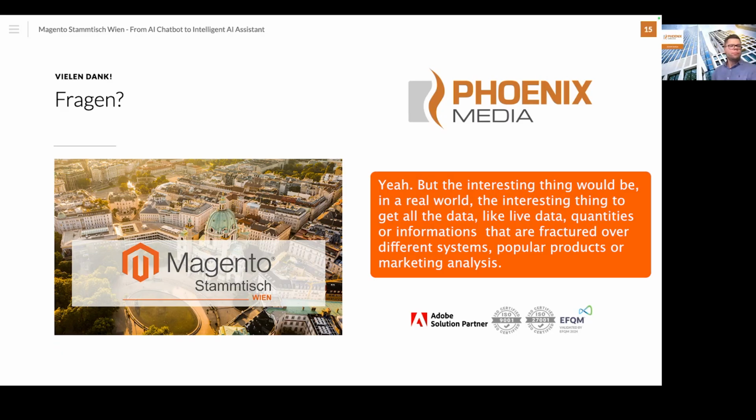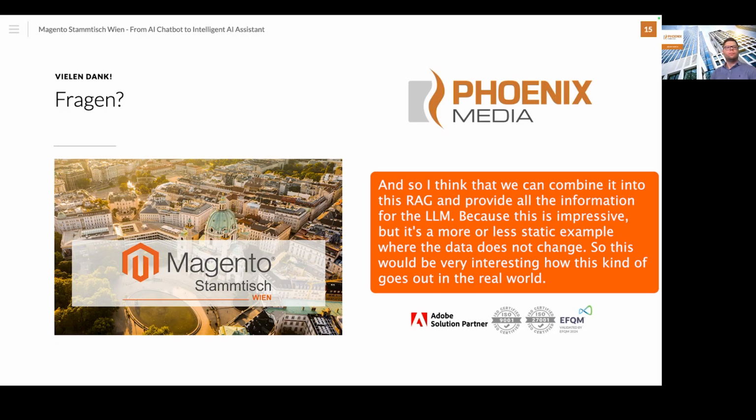The interesting thing in a real-world job will be to get all the data, like live data, quantities or information that is fractured over different systems, popular products or marketing analysis. I think we can combine it into this RAG or RAGs, I don't know, and provide all that information for the LLM to look into. It's impressive, but it's more or less a static example where the data does not change.